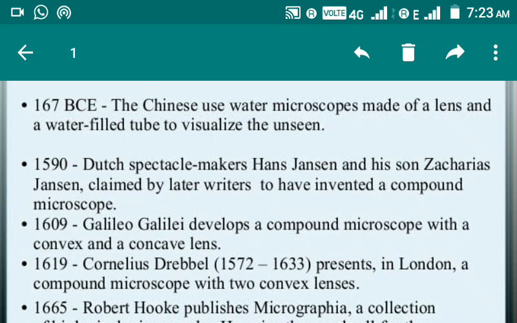In 1665, Robert Hooke, whose name you know very well, published Micrographia, a collection of biological micrographs. He coined the term cell for the structures he discovered in cork bark. You must remember, being a biology student, who Robert Hooke is.